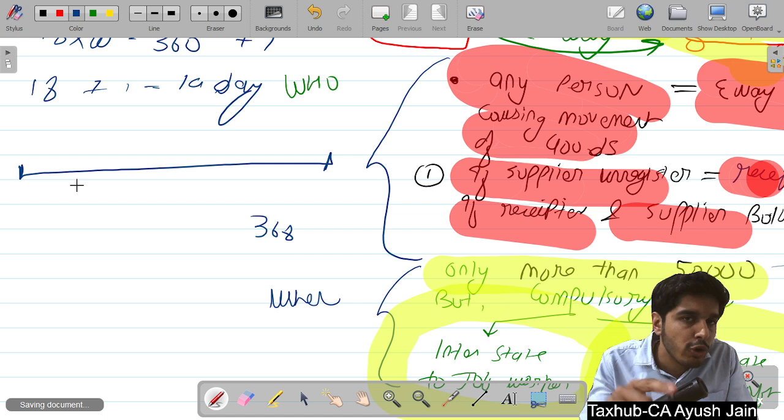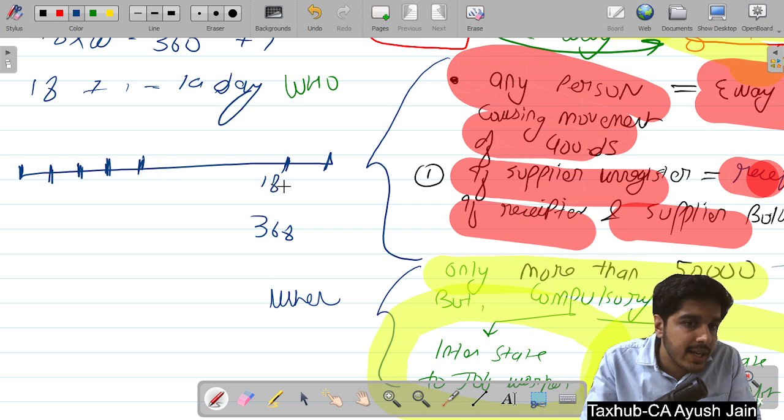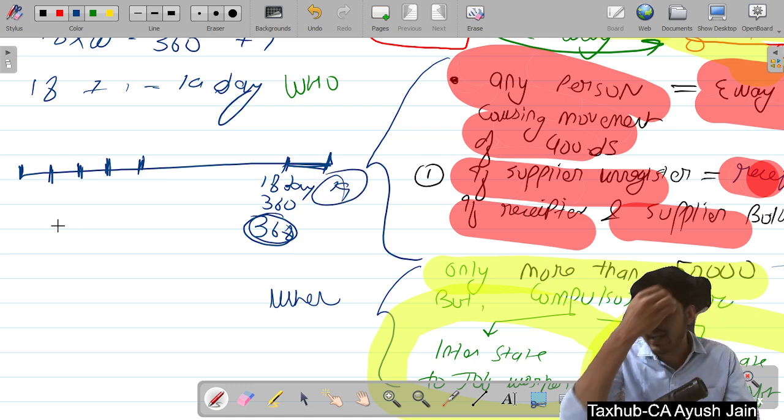So up to this 20 kilometer, 1 day; up to this 20 kilometer again, second day; for this 20 kilometer, third day; for this 20 kilometer, fourth day. So up to this 18th day I can cover 360 kilometers, but I have got 368 kilometers, so one additional day I am getting, that means 19 days.